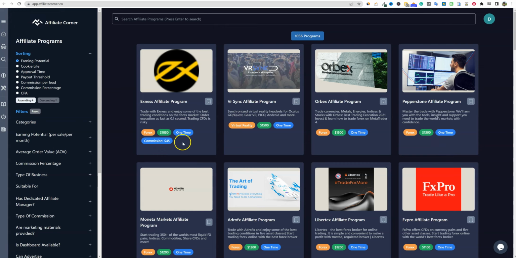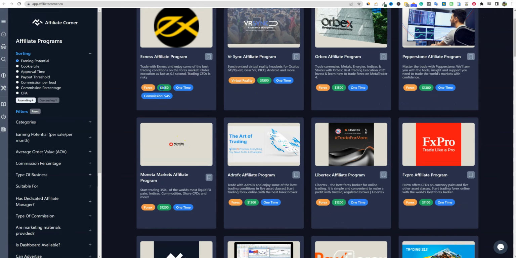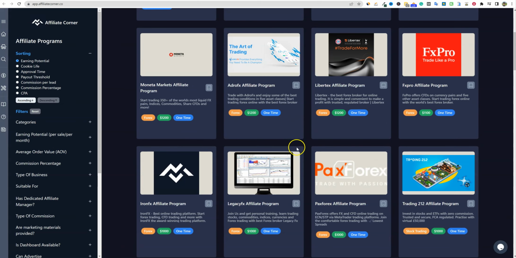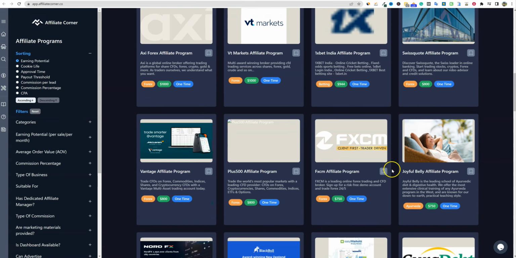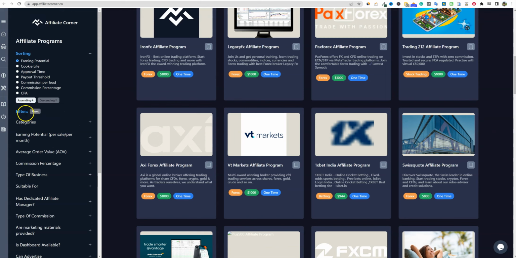$1,300 right there. And I don't know what the green 1,800 means, and then right now there's a commission of 45. I don't really know what that means right there, but we'll go over here and just kind of look at some of these. So a lot of this is financial. You can definitely see the earning potential is going to be financial type stuff right there. But let's see if we can further go in here. There is a reset button to reset that.